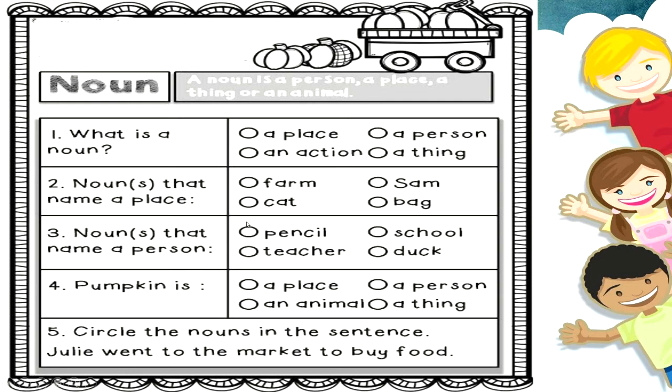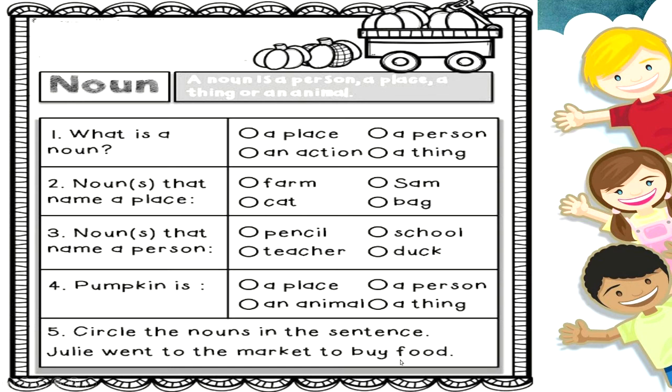Alright. So here we have, circle the nouns in the sentence now. Julie went to the market to buy food. So can we have nouns here? Yes, Julie is the name of a person. Market is the name of a place.